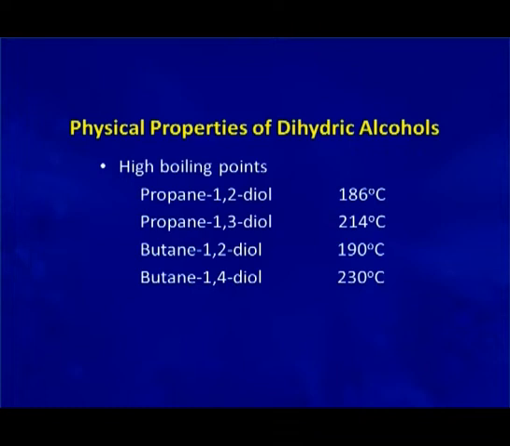214 degrees. If we compare the boiling point of these diols with that of alkanes or alkanols, we find that they are much higher, and the reason behind the higher boiling point of diols is their nature of association, more than monohydric alcohols. Dihydric alcohols also show high solubility in water and they have high viscosity also.